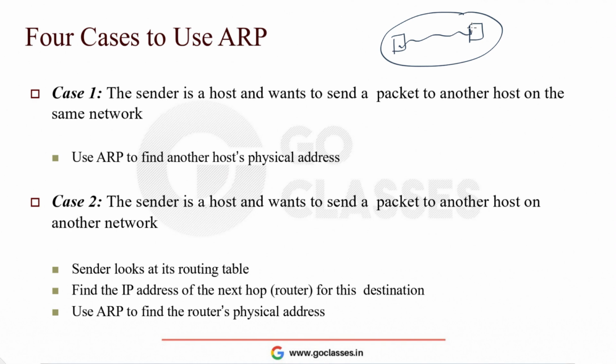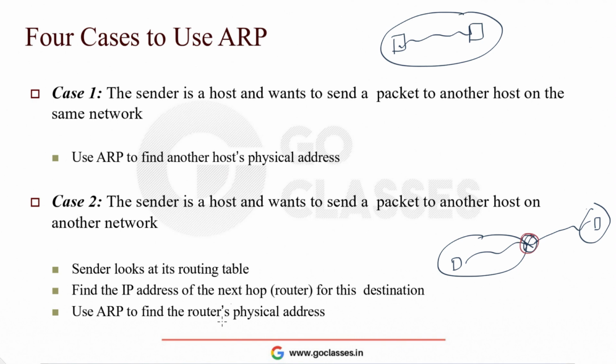Case 2 could be when the sender is a host and wants to send a packet to another host on another network, which means this host wants to send a packet through this router to another host here. So this host will look at its routing table. Every host or router has a routing table, and it finds the IP address of the next hop or router. In this case, it will be the router. Based on the destination address, it checks the routing table and finds the next hop. Since it doesn't know the physical address of this router, it uses ARP to get the physical address.